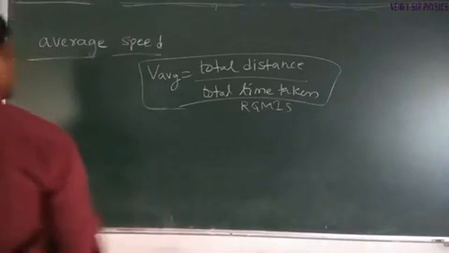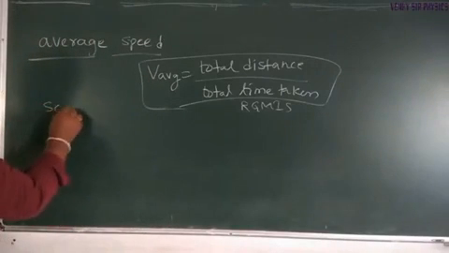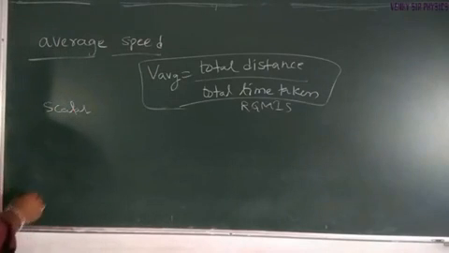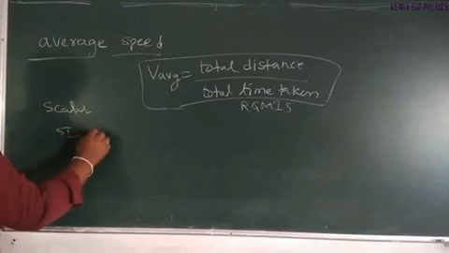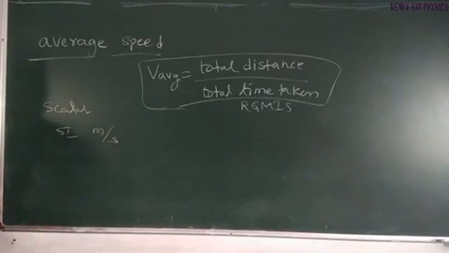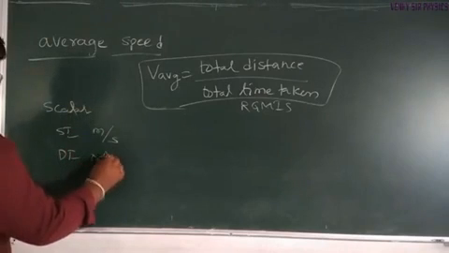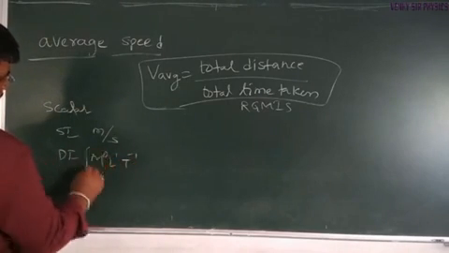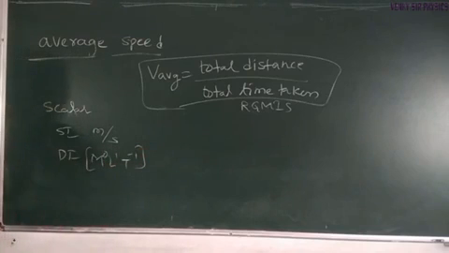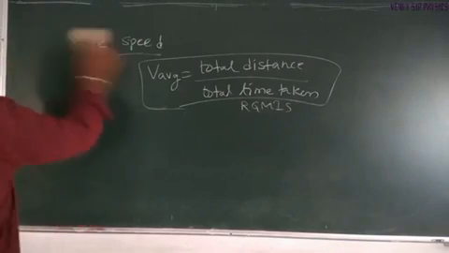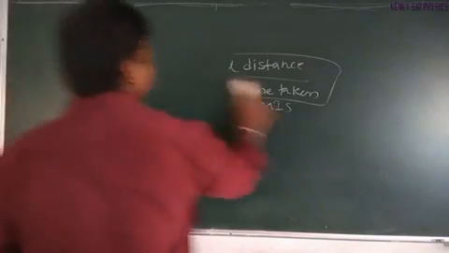So it is also a scalar quantity. Its SI unit is meter per second. Its dimension formula is M power 0, L power 1, T power minus 1. Coming to derivation. So it is a very important definition.